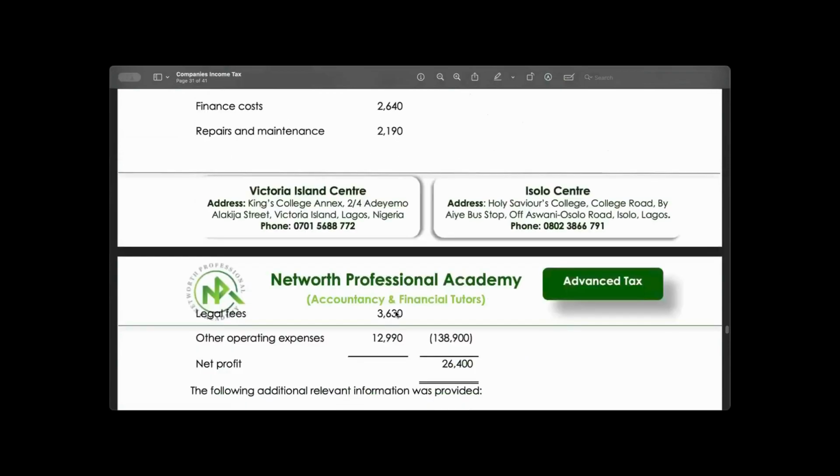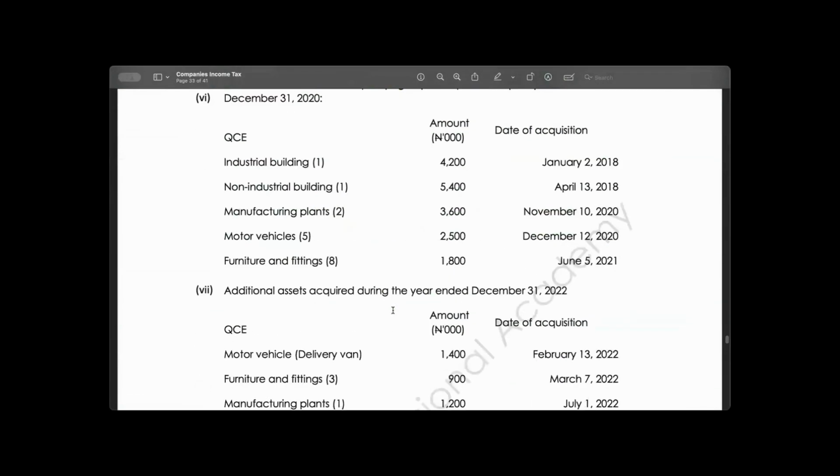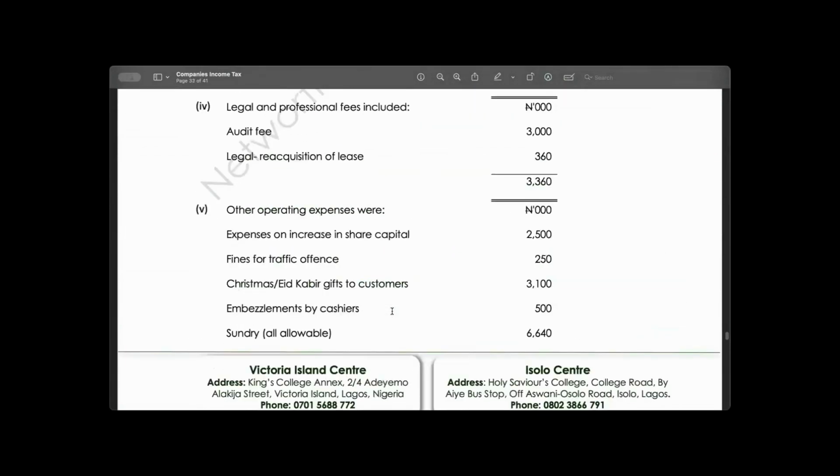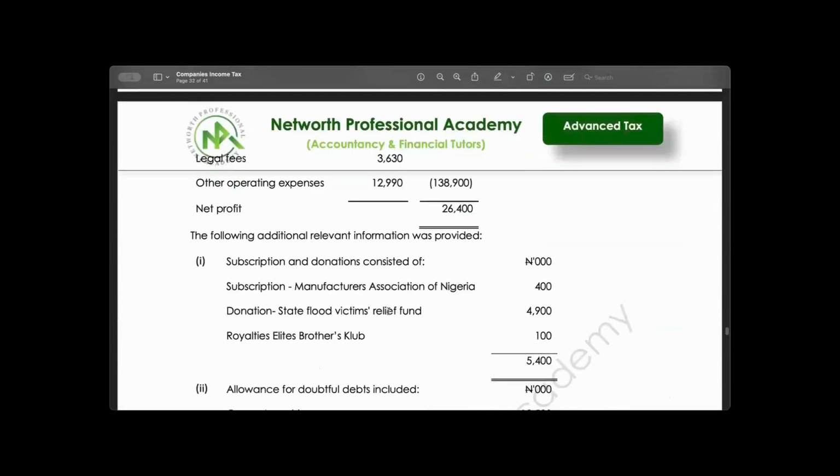Now, the first thing that we need to do when you have any question, you go to the additional information. You start all your solution from the additional information. So let's take it one after the other. Number 1, subscription and donation. Subscription to Manufacturing Association of Nigeria, 400. Allow or not allow? Allow, sir. Good. Donation to State Flood Victim Relief Fund. Allow or not allow?